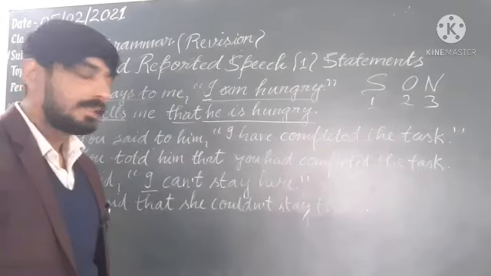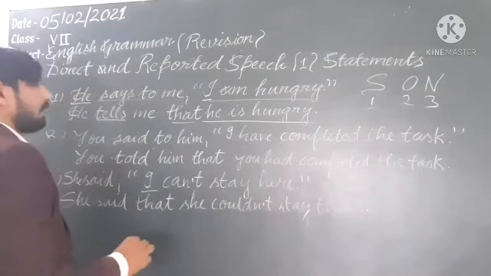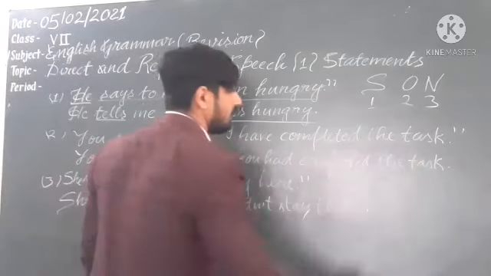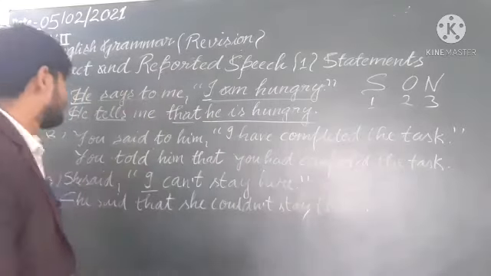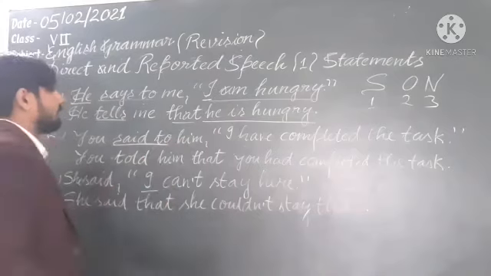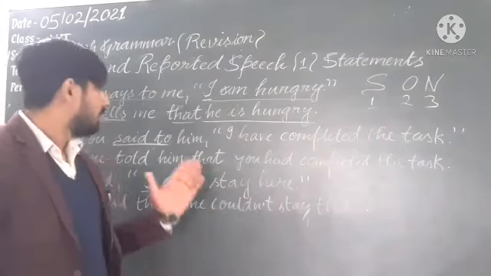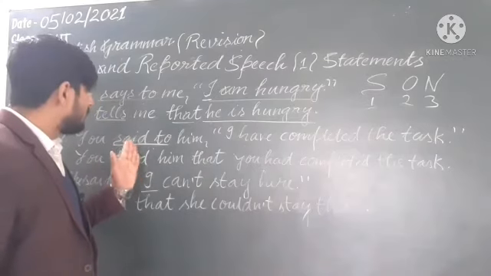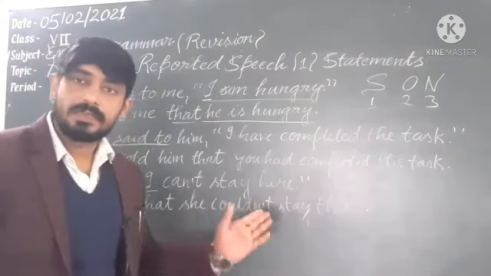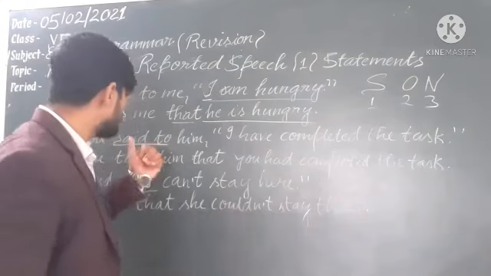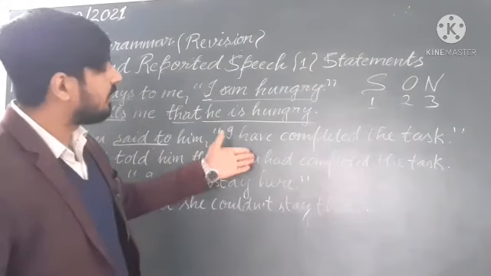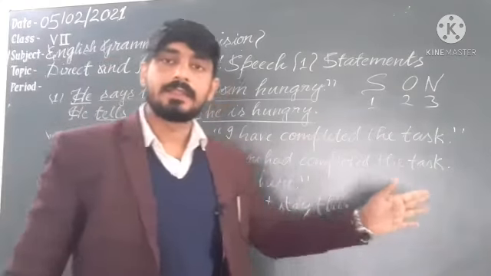The next sentence is: You said to him, I have completed the task. Said to will be changed into told. If the verb of reporting speech is in past tense, the tense of reported speech will be changed.